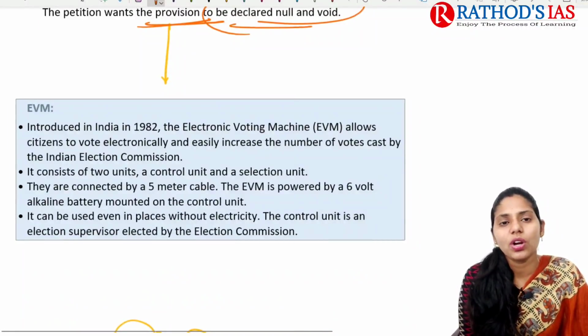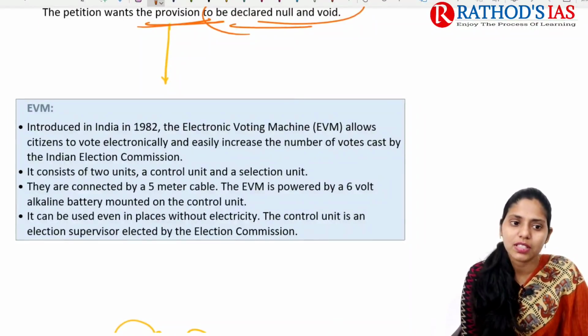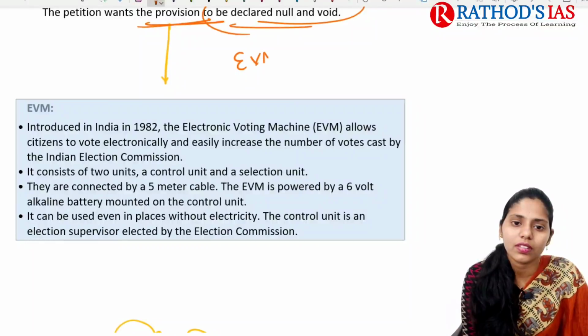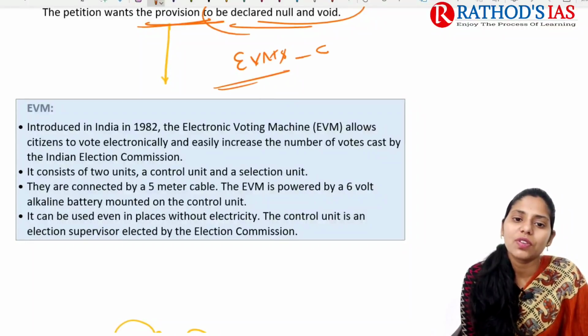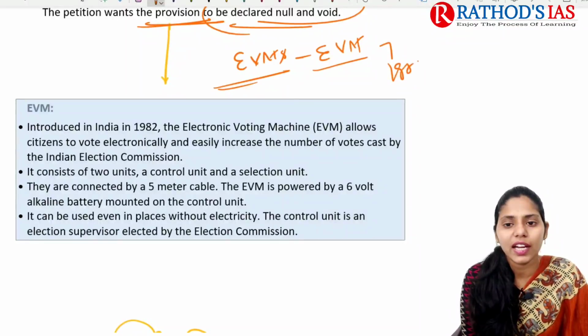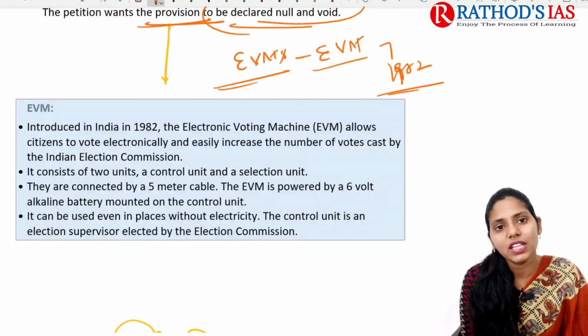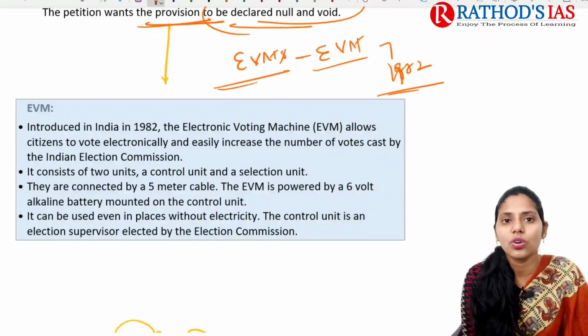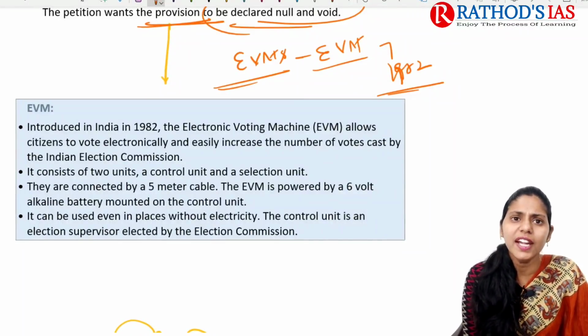Now let us talk about some facts regarding EVMs. EVM stands for electronic voting machine. It was introduced in 1982. EVMs allow voters to vote electronically, and they are very easy to use and easily increase the number of votes cast, as recorded by the Indian Election Commission as well.